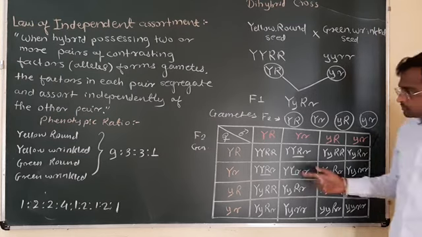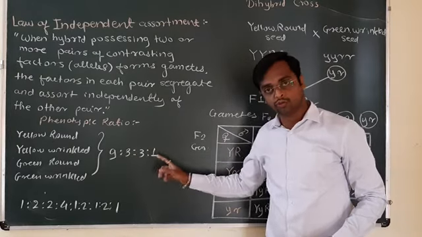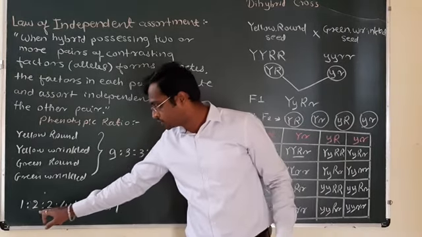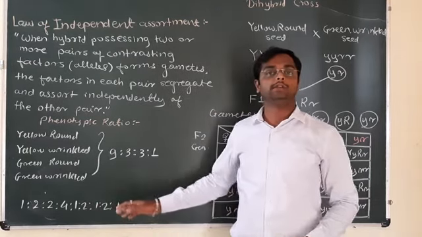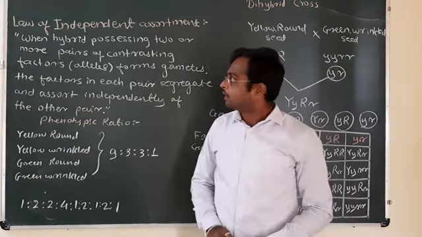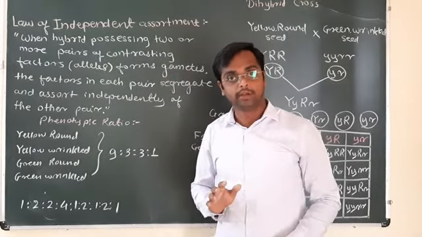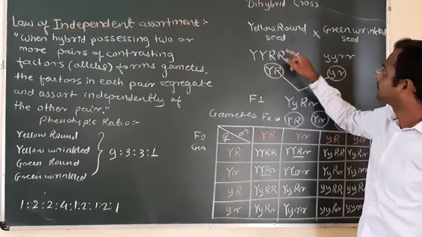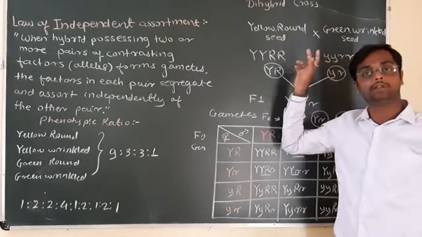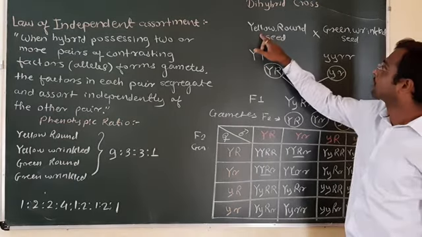Understood? The genotypic ratio. Phenotypic ratio is 9 is to 3 is to 3 is to 1, and genotypic ratio is 1 is to 2 is to 2 is to 4 is to 1 is to 2 is to 1 is to 2 is to 1. This is the genotypic ratio. The law of independent assortment can be well explained with the help of a dihybrid cross. Example of dihybrid cross: at a time we consider the 2 traits or the 2 characters for the hybridization. Yellow seeded